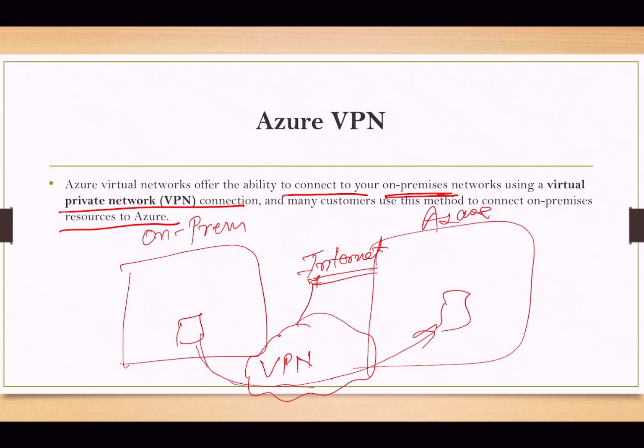There is a tunnel, so the data is secure, but the thing is it travels through the internet. Second, we can have a maximum of 1.25 Gbps speed here. That is the maximum speed we can get for our data travel.